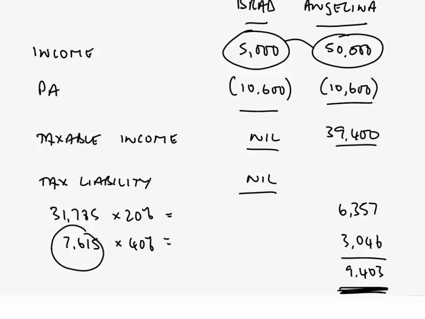That's about as good as it's going to get, and we can see here the benefit of that election being made. Clearly, it's only a good idea where you're moving income away from the higher level taxpayer to the lower level taxpayer, such as you see in this particular situation.